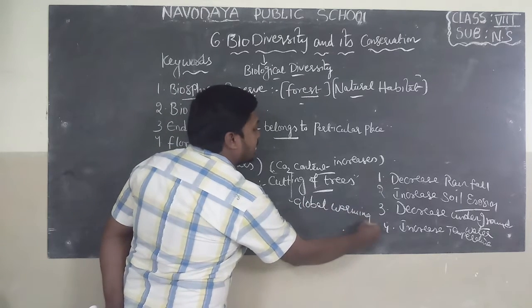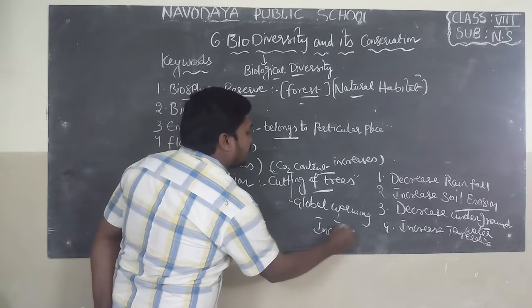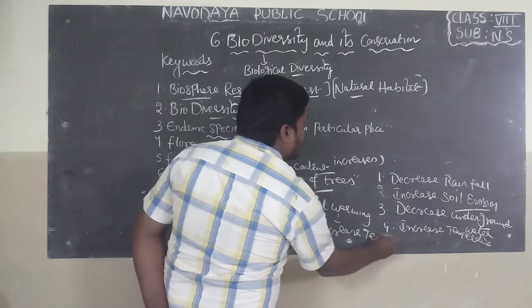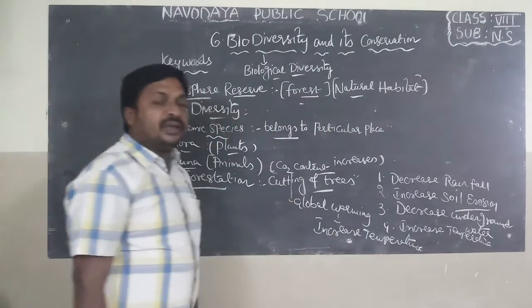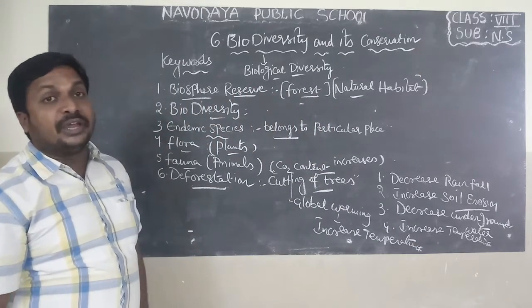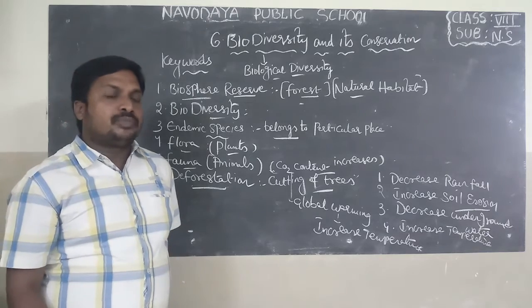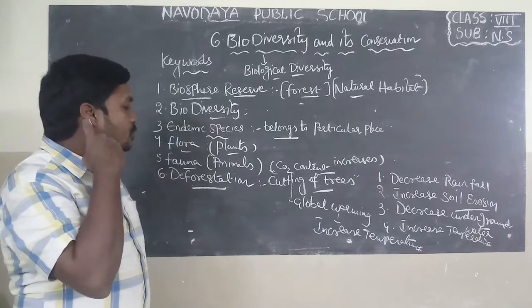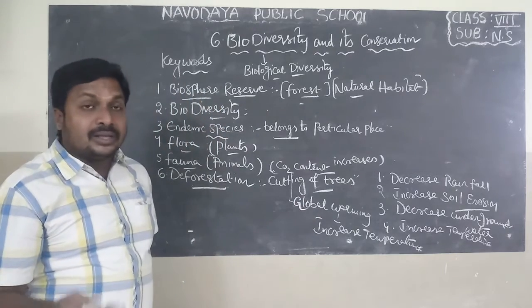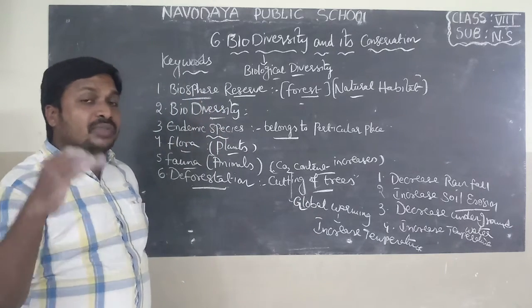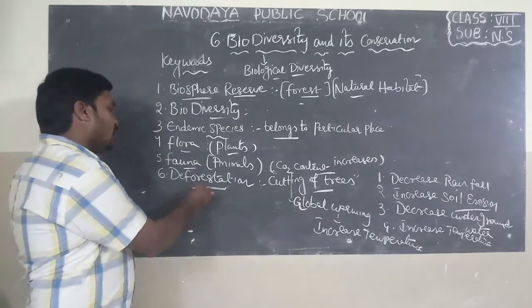Global warming means increasing temperature. Nowadays, people living in India face a problem of heavy temperature. If you observe, global warming causes floods in some areas and drought in some areas. All these are the disadvantages of deforestation.